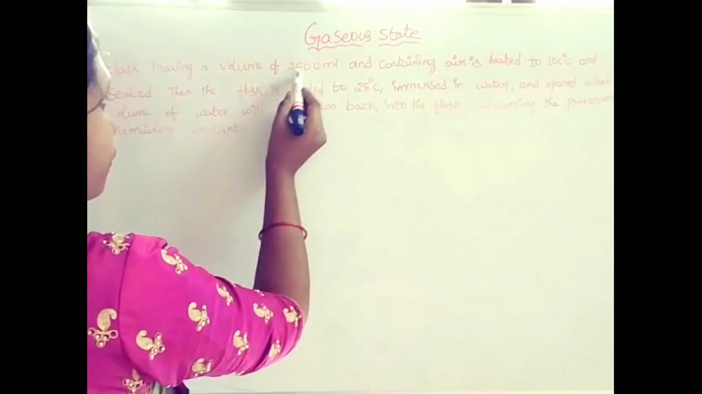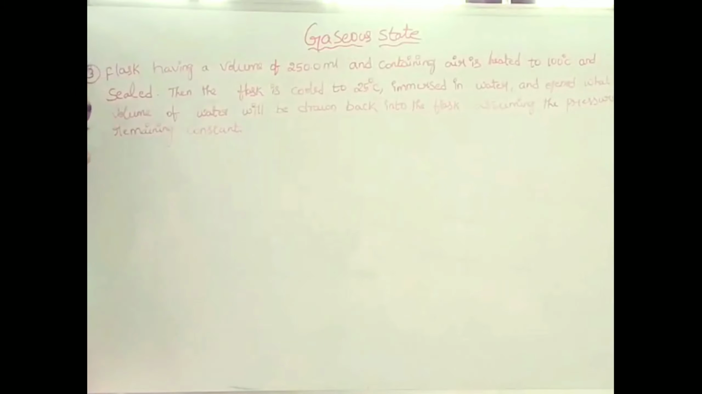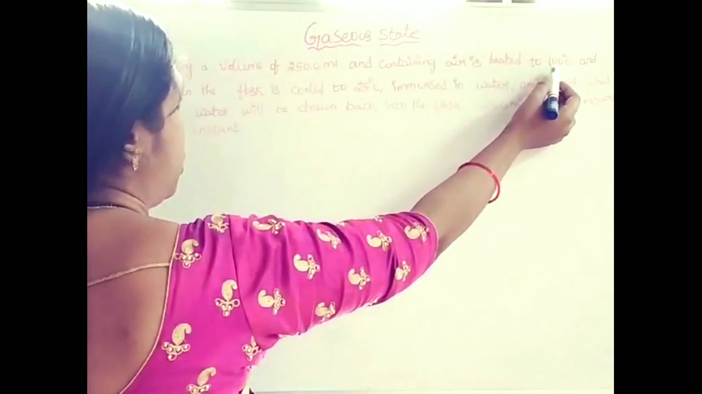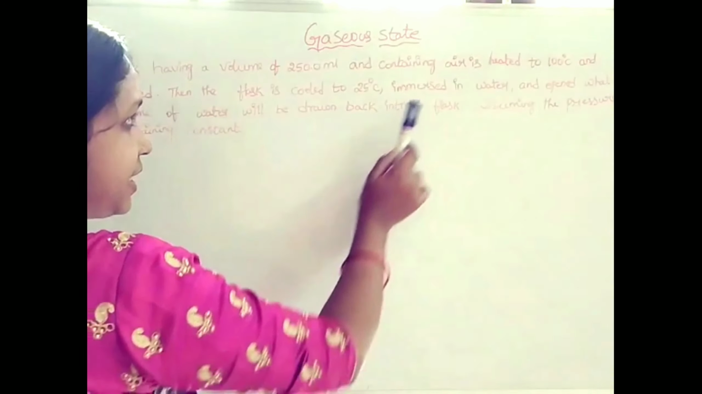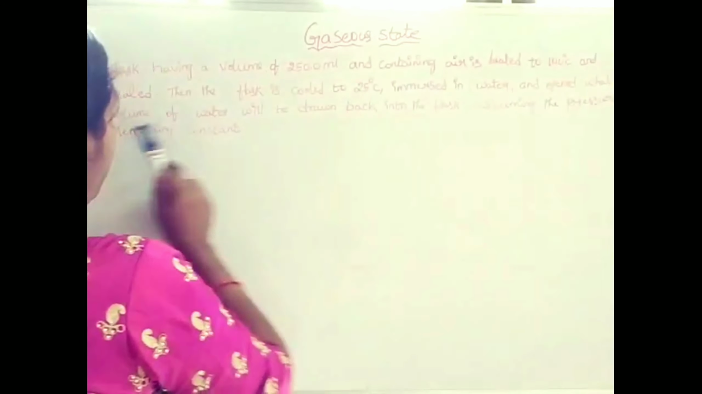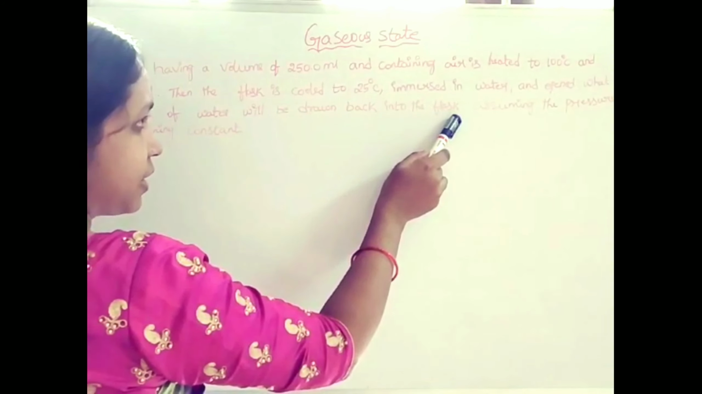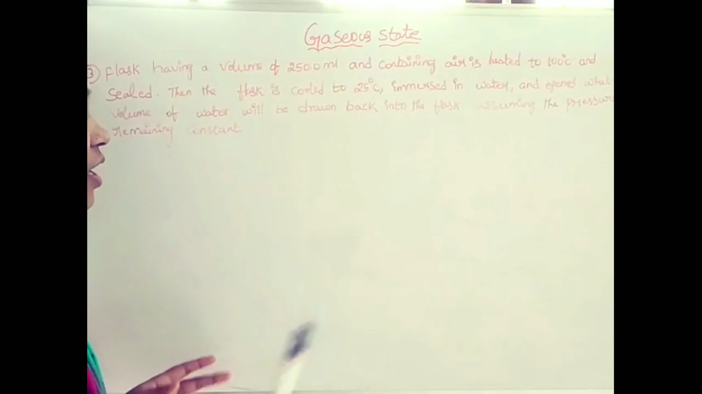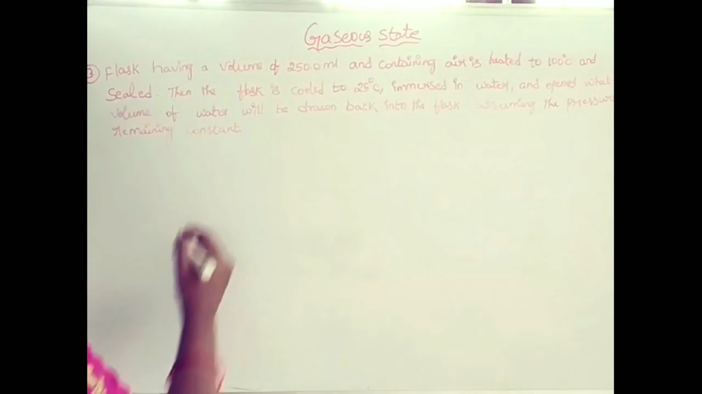See the third one. A flask having a volume of 250 ml and containing air is heated to 100 degrees Celsius. That means the flask is filled with air and the volume is 250 ml. Okay, then sealed. Then the flask is cooled to 25 degrees Celsius, immersed in water and opened. What volume of water will be drawn back into the flask, assuming the pressure remains constant? This is also according to Charles law.